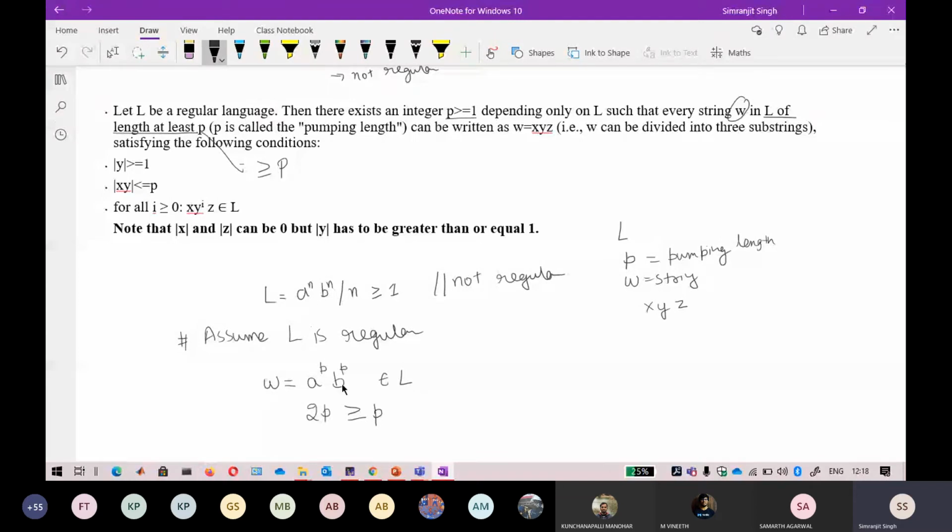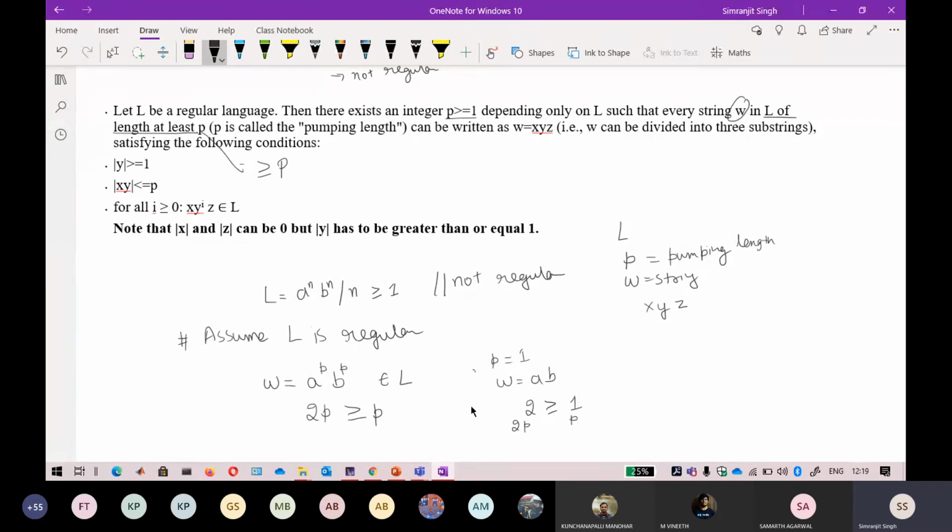If I take p as 1, what is the length of this w string? It will be 2, and 2 is greater than or equal to 1. So this is your p and this is your 2p.